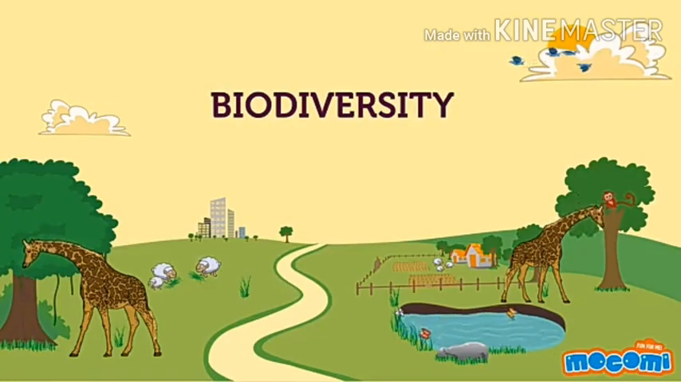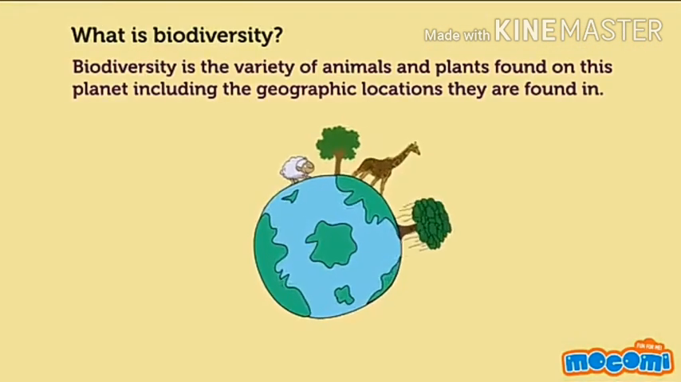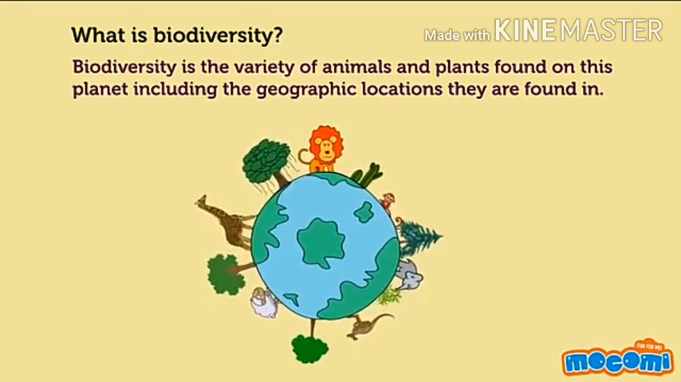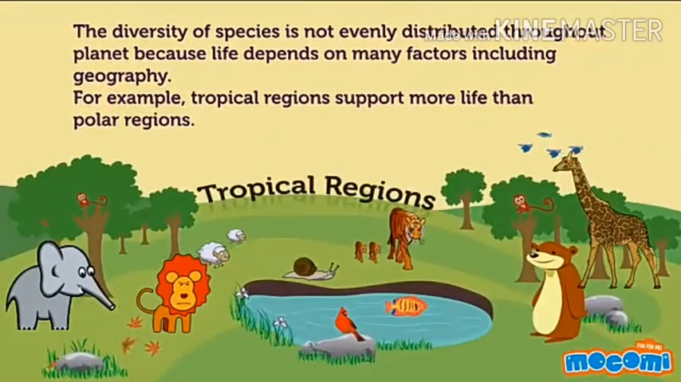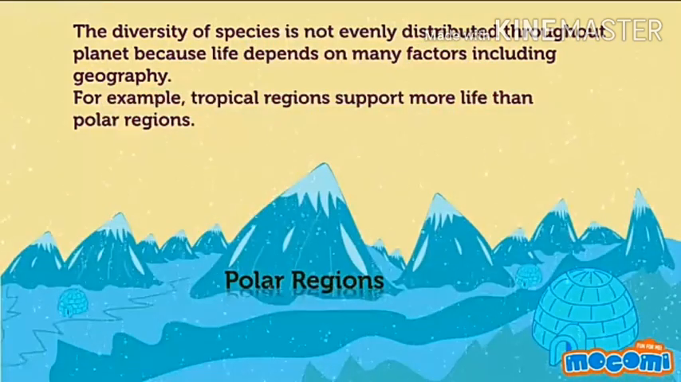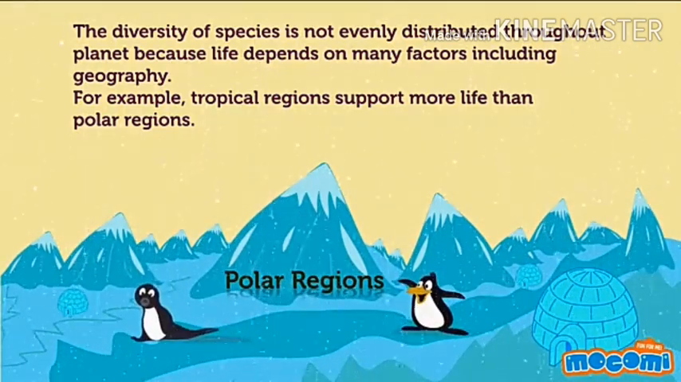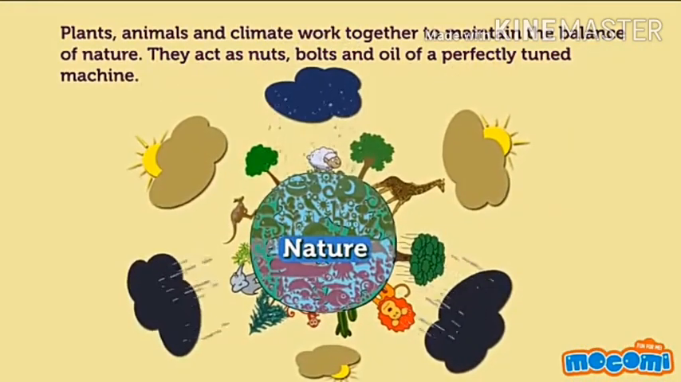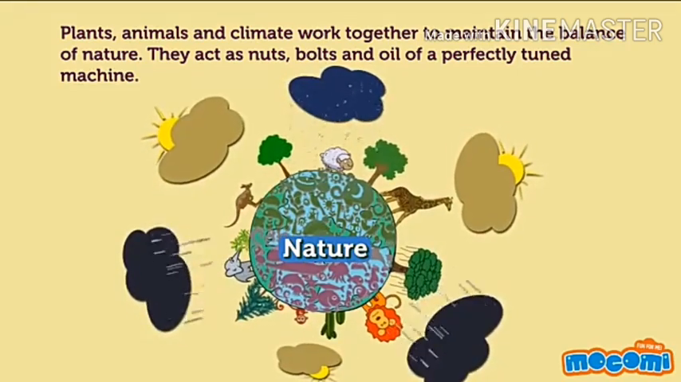Recap for biodiversity. Biodiversity is the variety of animals and plants found on this planet at a particular location. Biodiversity of the species is not evenly distributed. For example, tropical regions support more life than the polar regions. Polar regions are affected by adverse weather conditions. Plants, animals and climate work together to maintain the balance of nature.